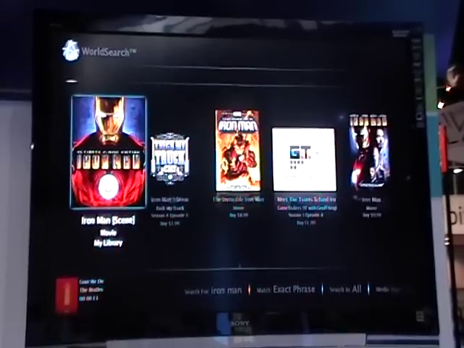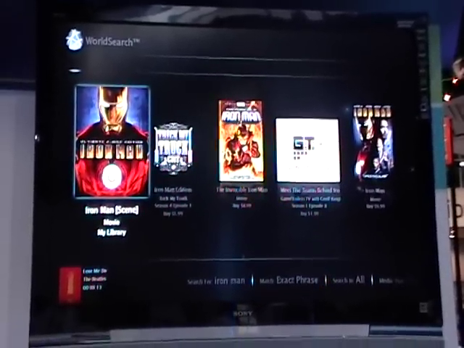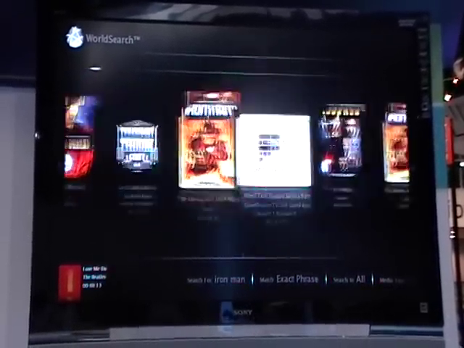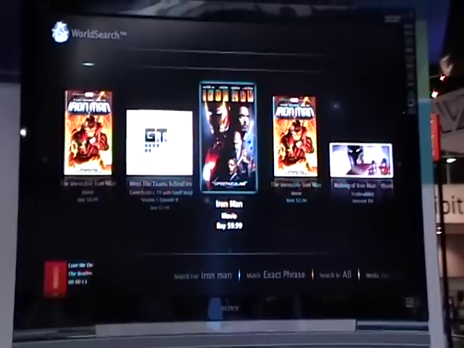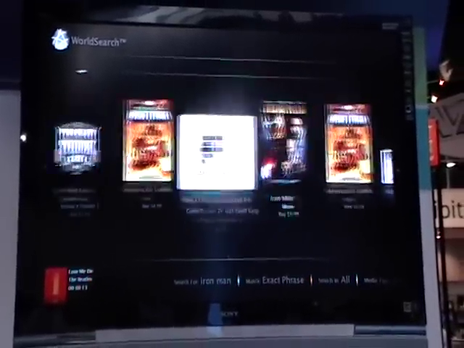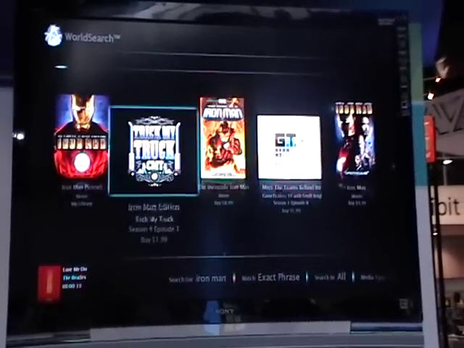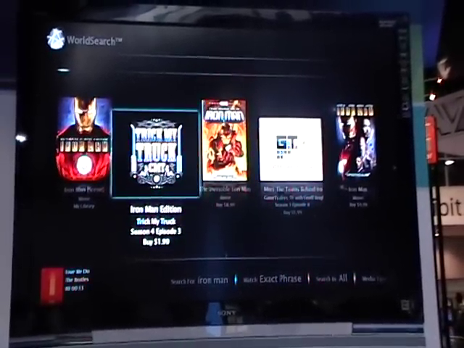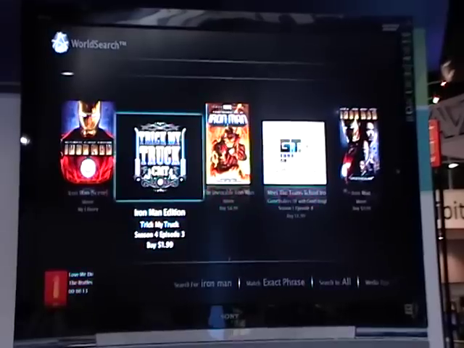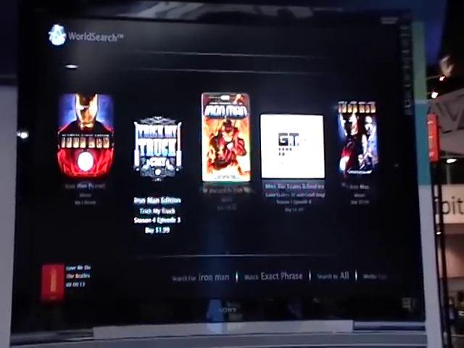So we have Iron Man. We found it in our library. If we did not find it in our library, we could actually go ahead and just buy it and download it. Perhaps we're looking for the cartoon version as well. It's another option. Or maybe we're just looking for something a little different to watch, and here we found the Iron Man Trick My Truck episode.